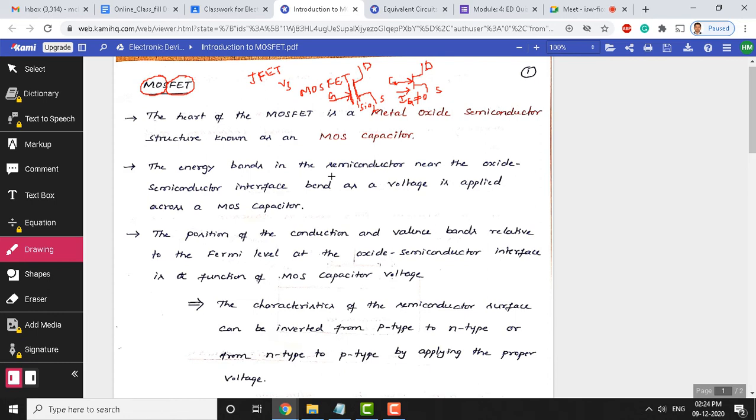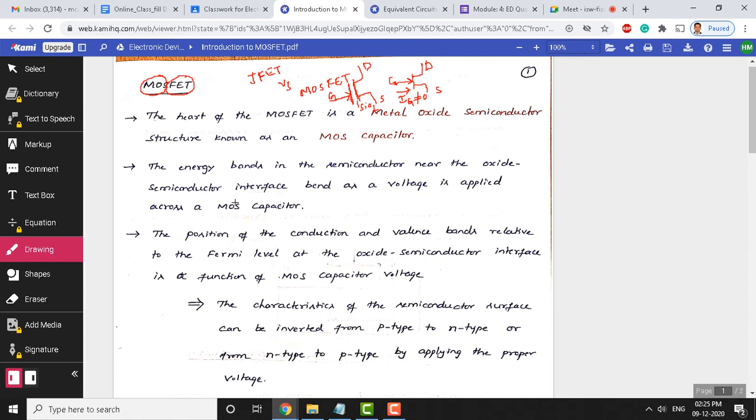The energy bands in the semiconductor near the oxide semiconductor interface bend as voltage is applied across the MOS capacitor. So, here there is an interfacing layer between the semiconductor and the oxide. That energy bands will bend as voltage is applied across a MOS capacitor.